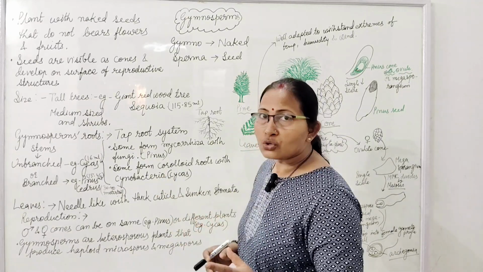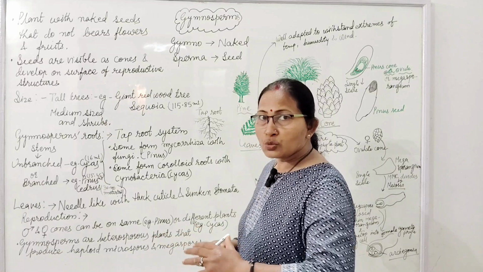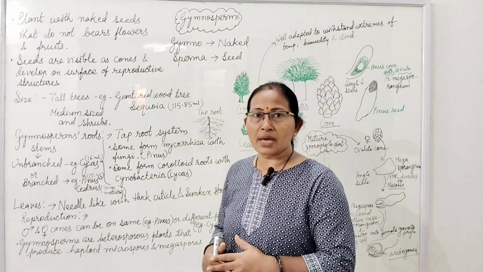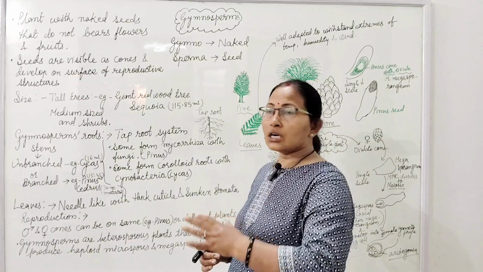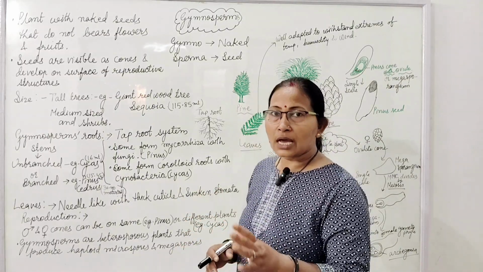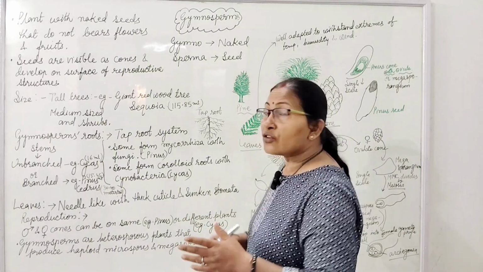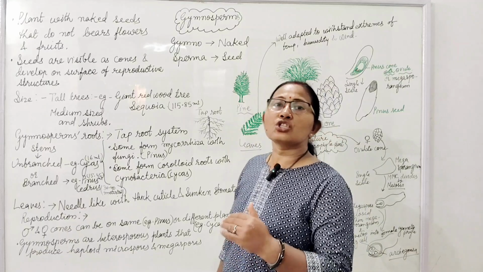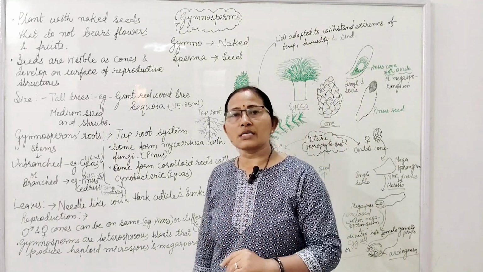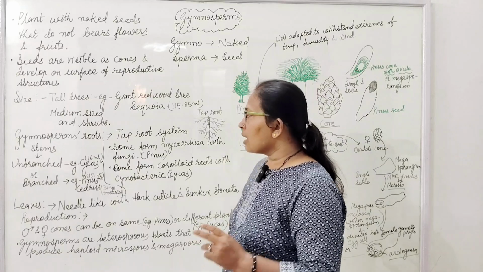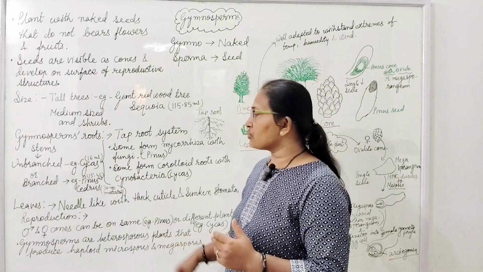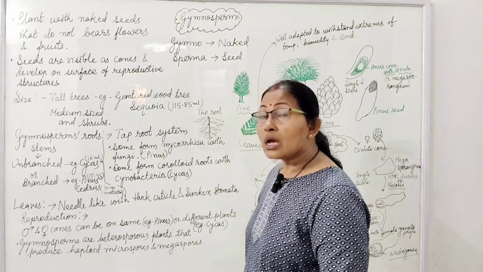Cyanobacteria provide nitrogen, because cyanobacteria are nitrogen fixing bacteria, so they fix nitrogen in the roots of the gymnospermic plant. Now the stem of the gymnosperm: branched and unbranched stems. In cycas, an unbranched stem is present. In pine and cedrus, a branched stem is found.